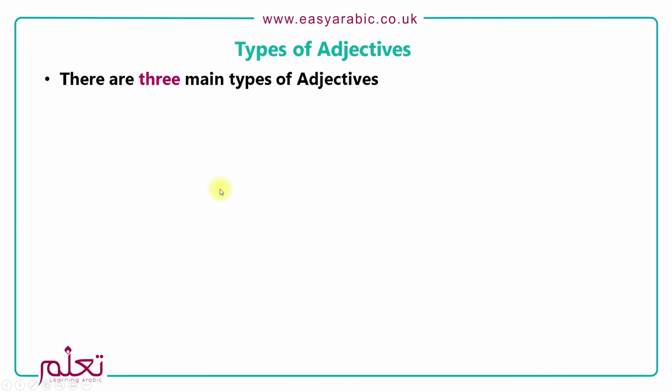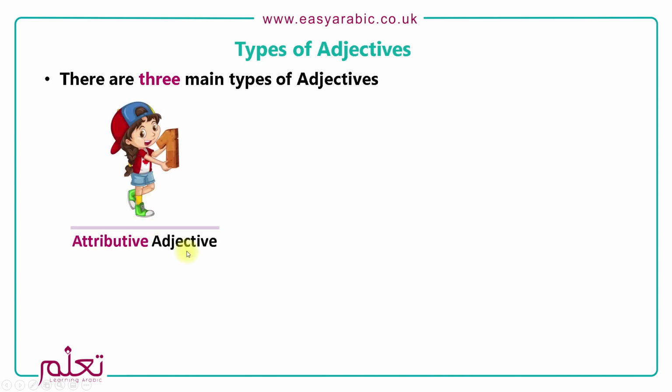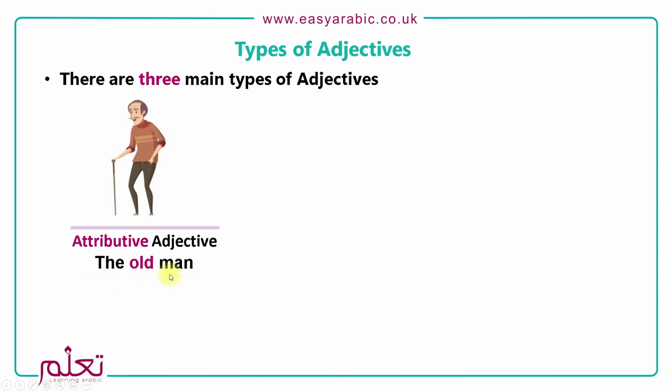The first one is what we call an attributive adjective, and this describes a characteristic or attribute of the noun or pronoun. And we saw the example of this earlier on. So the old man. So here the adjective appears in the attributive adjective. The adjective appears beside or before the noun.